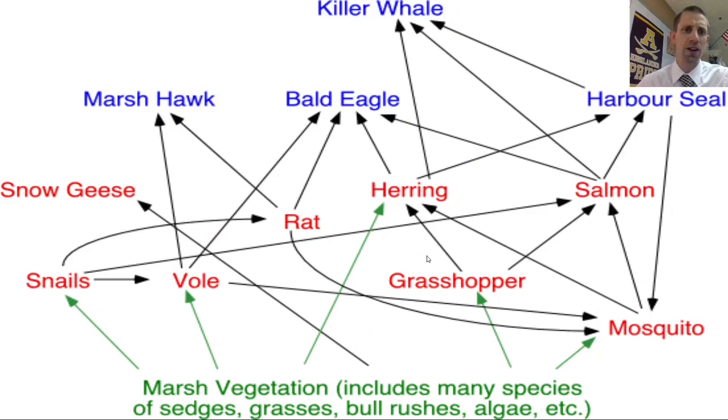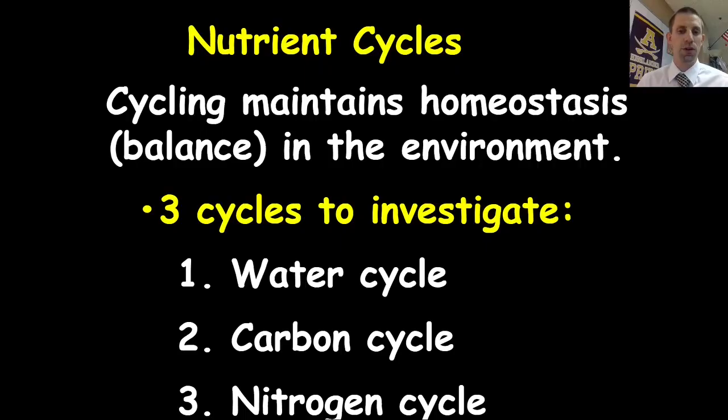Here's another example of another type of food web. This is an aquatic one, or it eventually works its way to an aquatic one, mixing together both terrestrial and aquatic food webs together. Pretty interesting there.